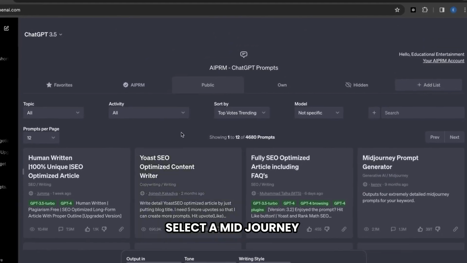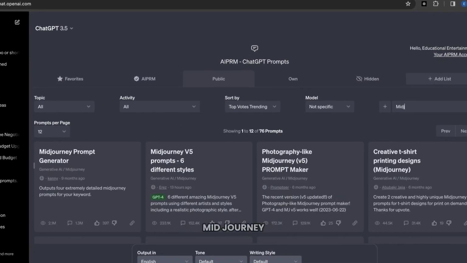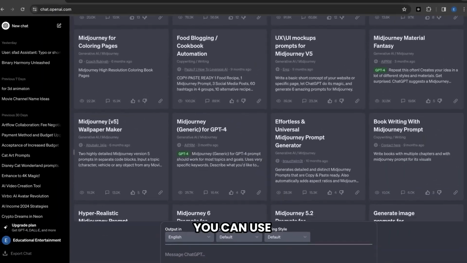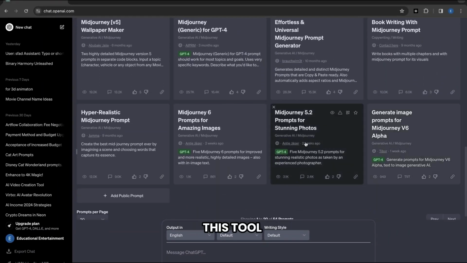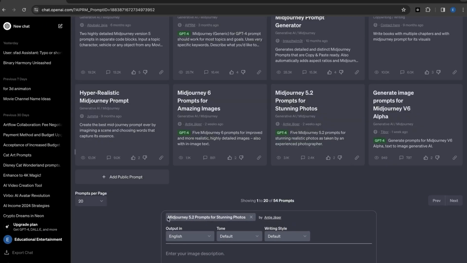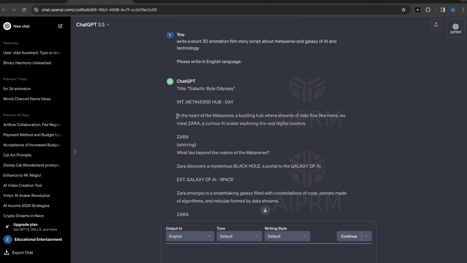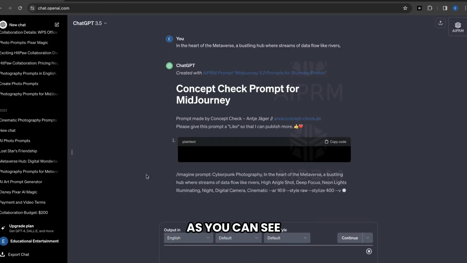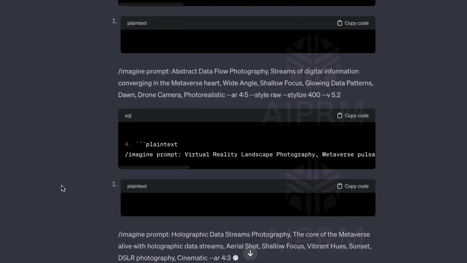Now we need to select a Midjourney prompt generator. Here and search for Midjourney. As you can see, we have got so many Midjourney prompt generators. You can use any of these tools. I always use this tool called Midjourney 5.2, so just click on it, and it will be added to your ChatGPT message box. Now what we need to do is to copy a line of your script and paste it here in this box. And then hit enter. As you can see, this AI tool has generated 5 different prompts according to our story.